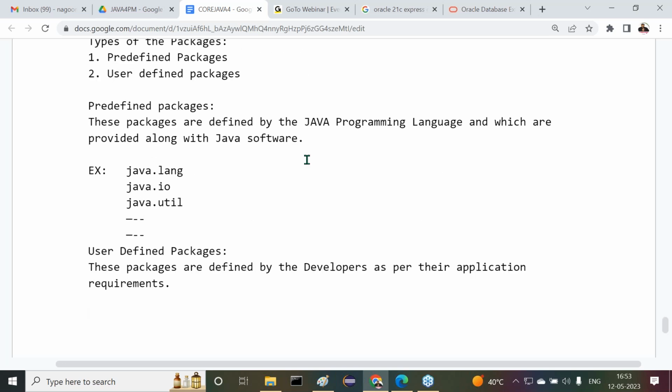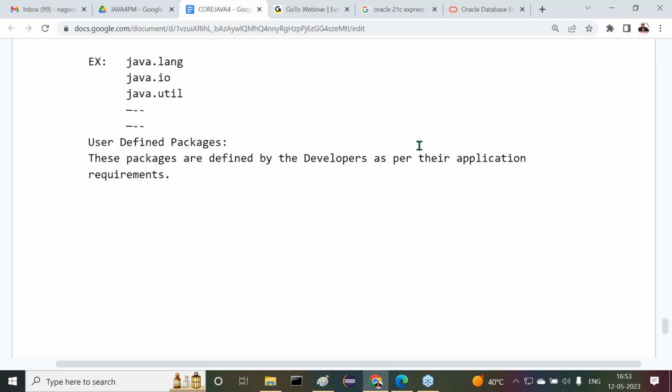We just have to use them. But user-defined packages do not exist in Java. We have to define them. We have to declare those user-defined packages. Am I right or not? But how are we going to declare these user-defined packages? How is it possible to declare them?